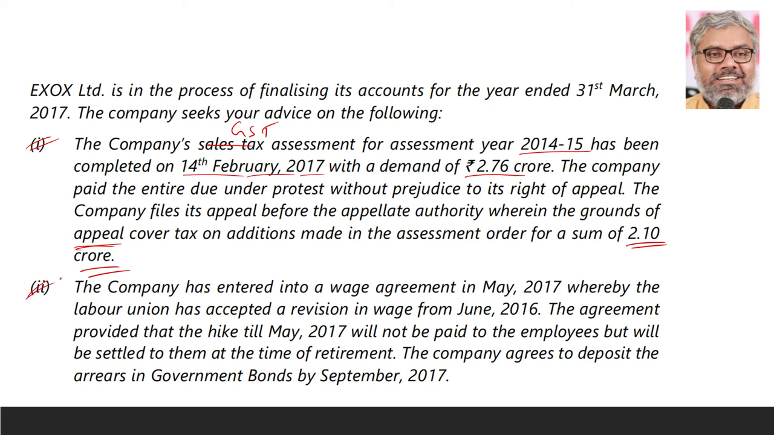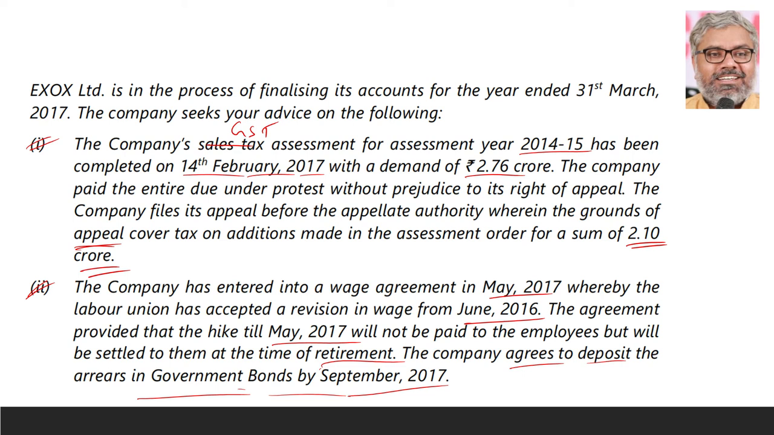Then, point number 2. The company has entered into a wage agreement in May 2017, whereby the labor union has accepted a revision in wage from June 2016. The agreement provided that the hike till May 2017 will not be paid to the employees but will be settled to them at the time of retirement. The company agrees to deposit the arrears in the government bonds by September 2017. So here already the agreement has been entered.